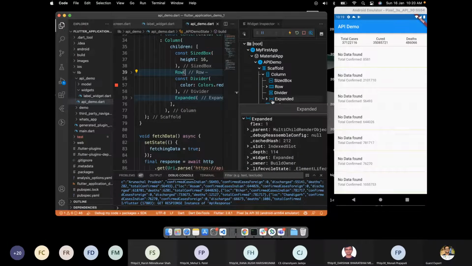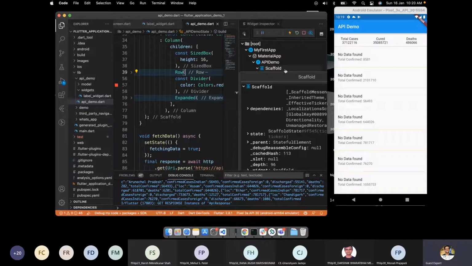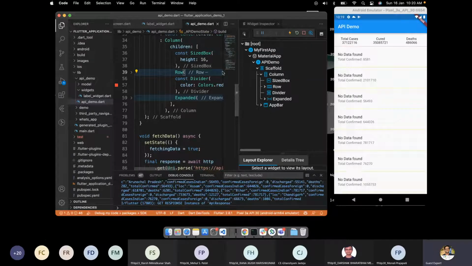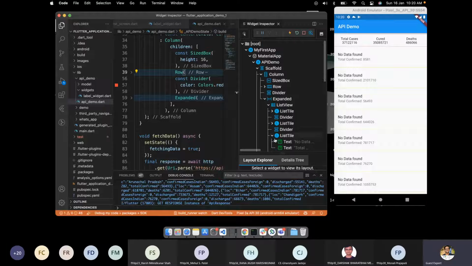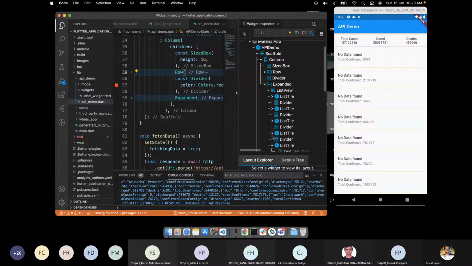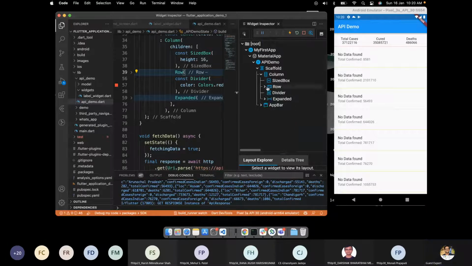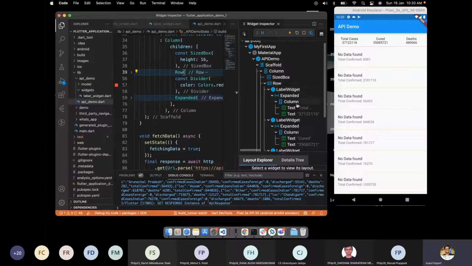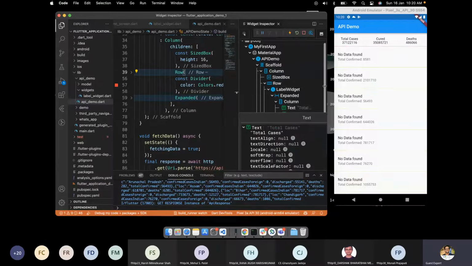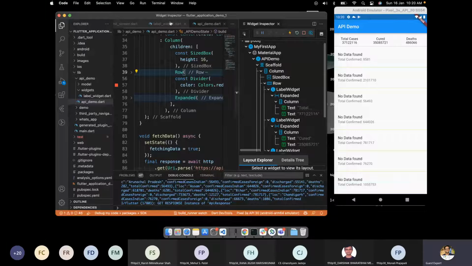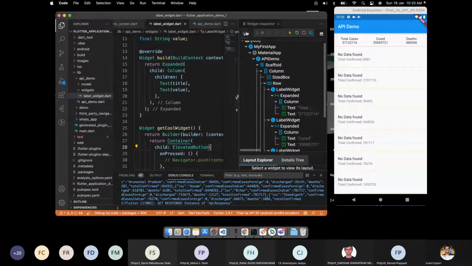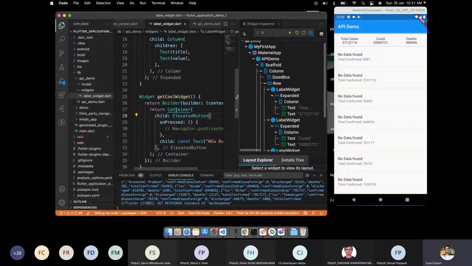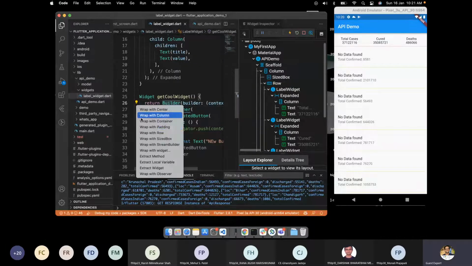Now the problem over here is that I want to add a button, but where in this item? So first let's go to the item. I'll go to Expanded here, and here I can see there is a list style. Sorry, we have added this in the label widget. So our label widget is here in the Row, and in the label widget we have a Column and two Texts. If I go here, we have this. Now, if I want to add this button without the Builder widget, I'm just simply removing this.